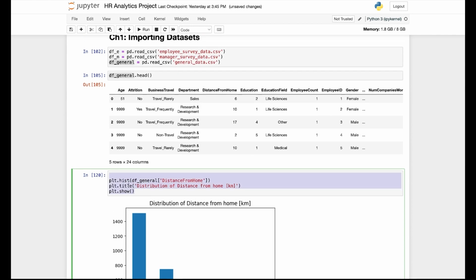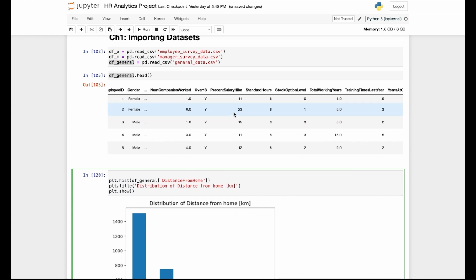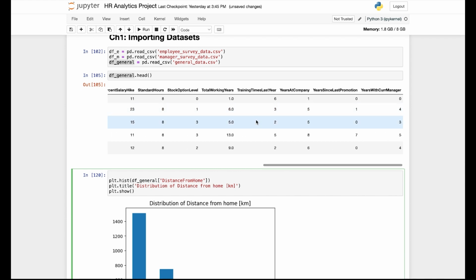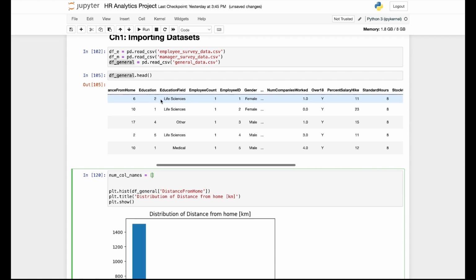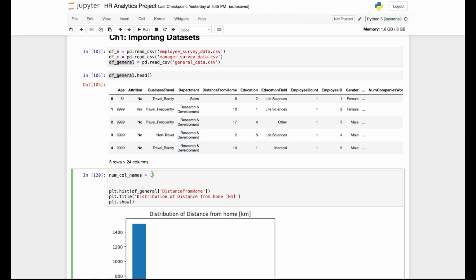Here, I'm going to use a for loop to loop through some of the numerical columns that I'm interested in. I'm going to call the list of column names numerical column names. Then I'm going to create a list and copy and paste some of the columns that I am interested in.